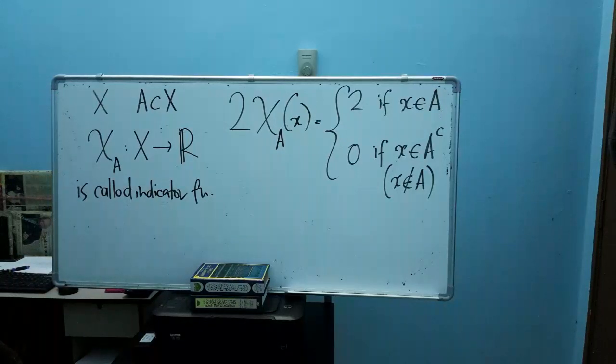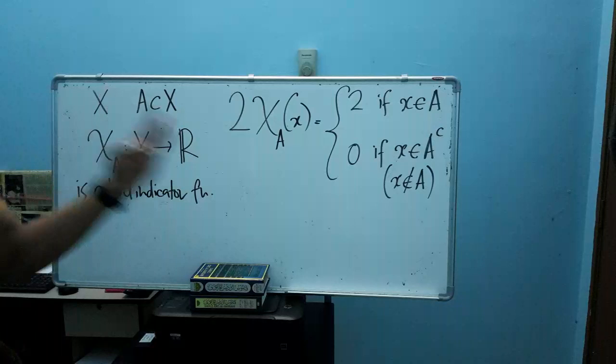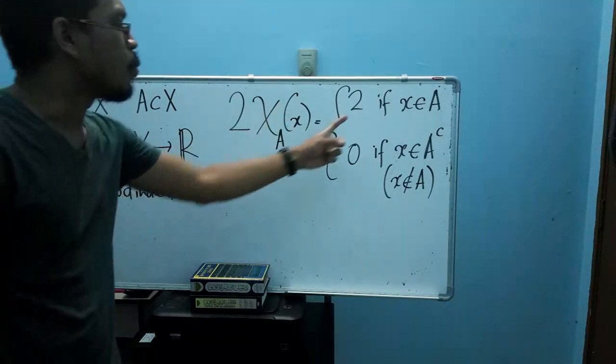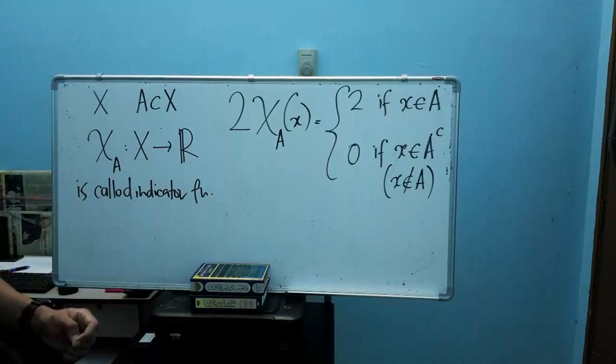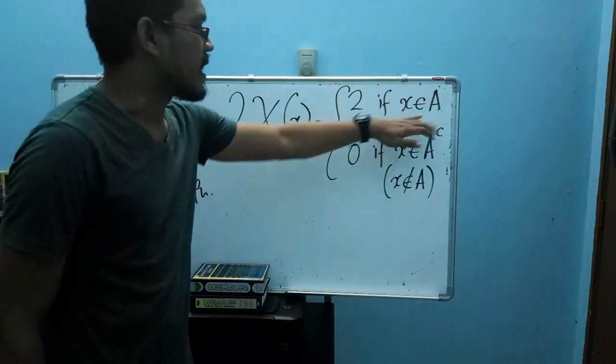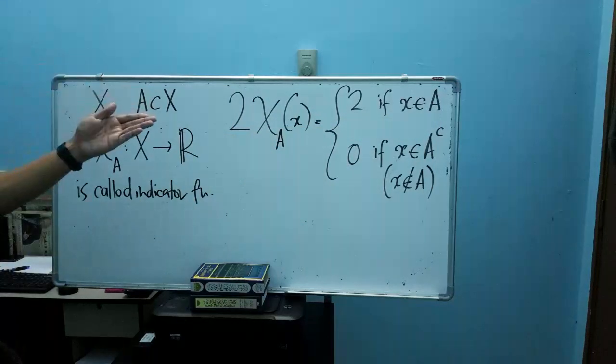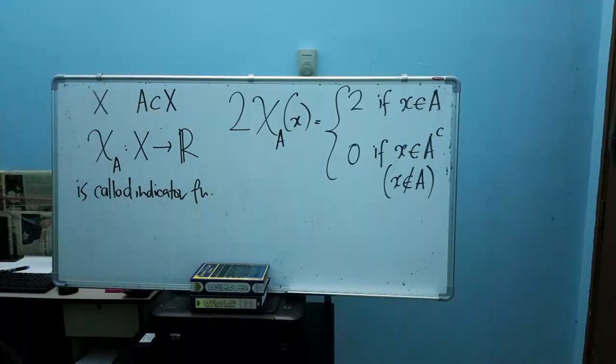Because to be an indicator function, the function should take two values, which are 1 and 0, with this condition. If you have such a function, we call it an indicator function.